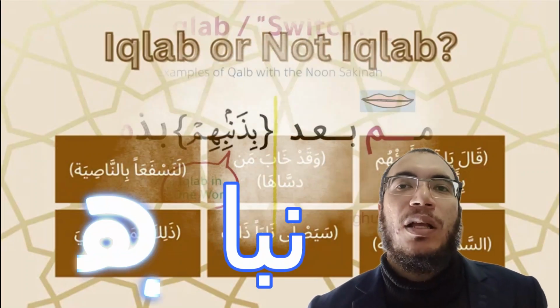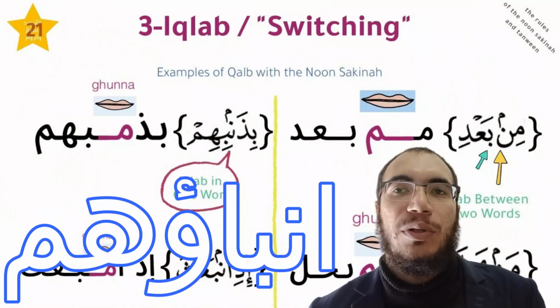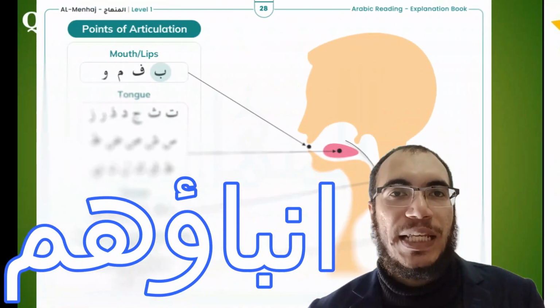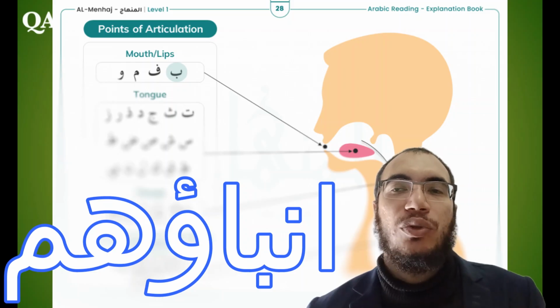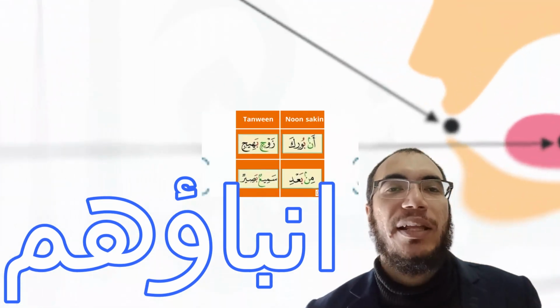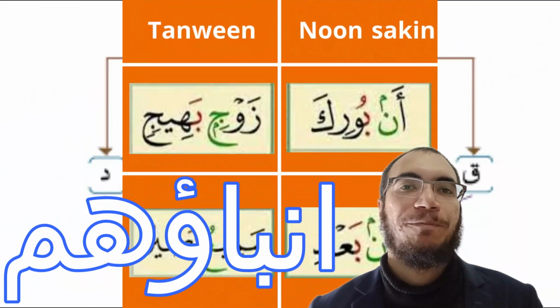The next example is anba'uhum. So we have Noon Sakin before the letter Ba in the word anba. Noon Sakin followed by the letter Ba. So you turn Noon into Meem and apply Ghunnah for 2 beats.